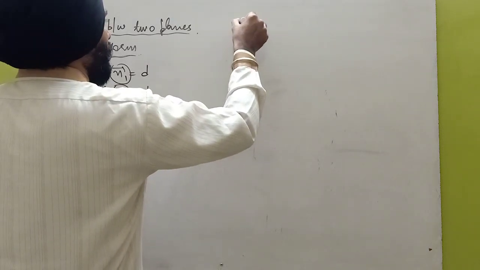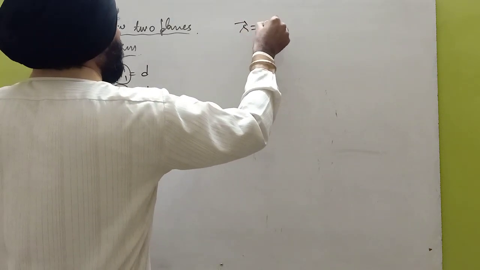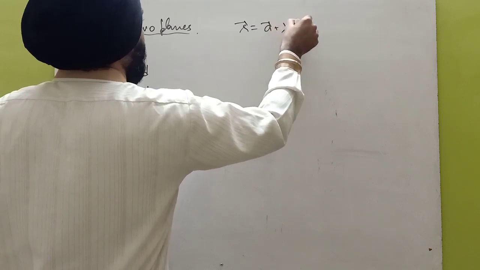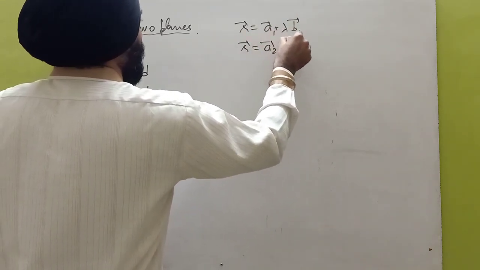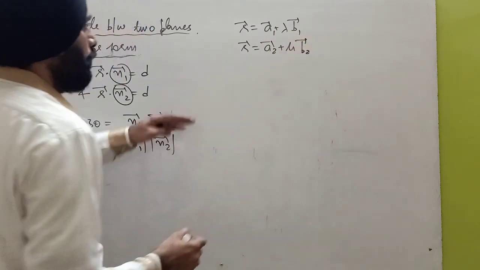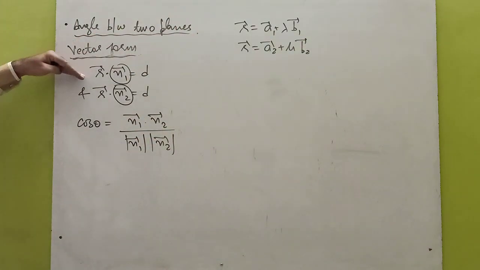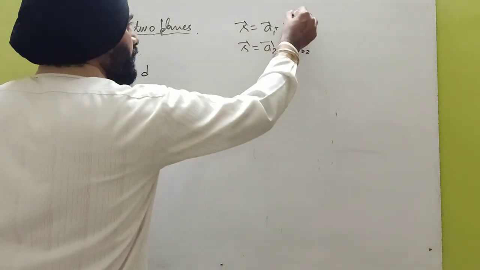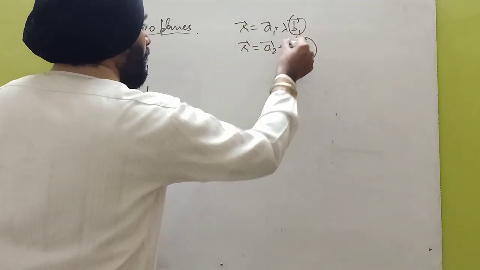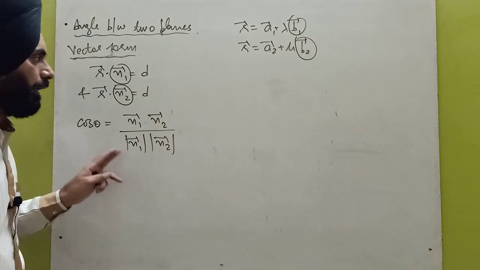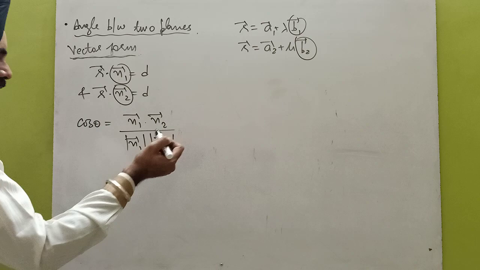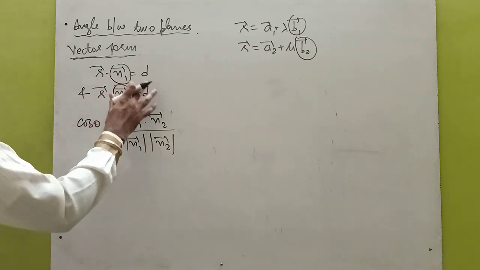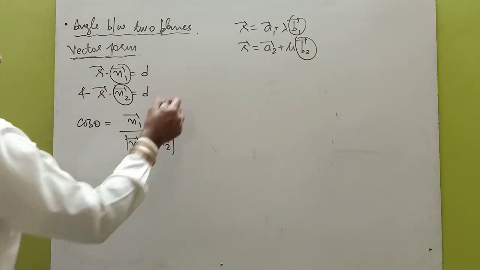And in the line, the equation of the line is r is equal to a1 vector plus lambda b1 vector and r is equal to a2 plus mu times b2. So first of all you have to find the difference between the equation of plane and the line. From the line we will choose these two vectors and apply this formula. And if the angle between two planes is needed, then choose these two normal vectors and apply the same formula. So in this way you can find the angle between two planes.